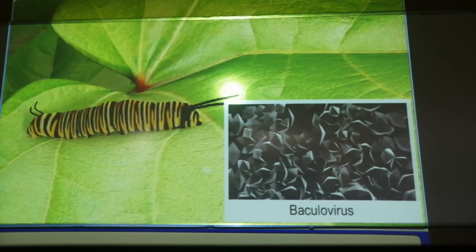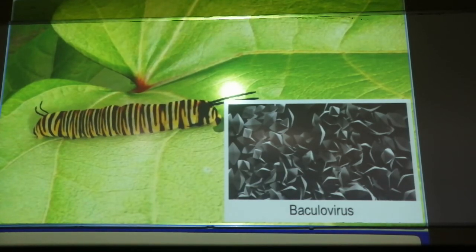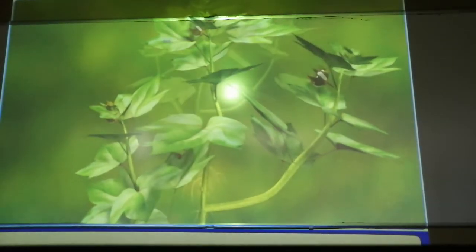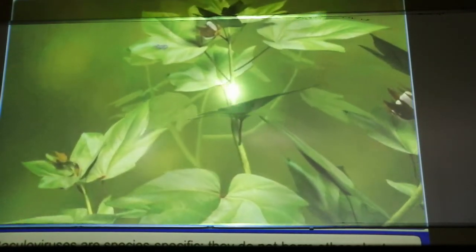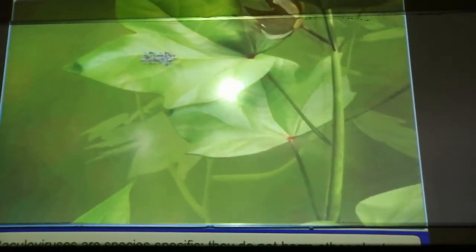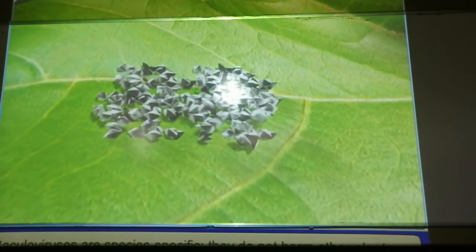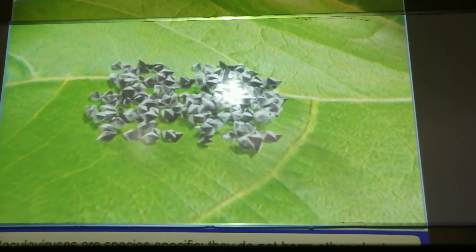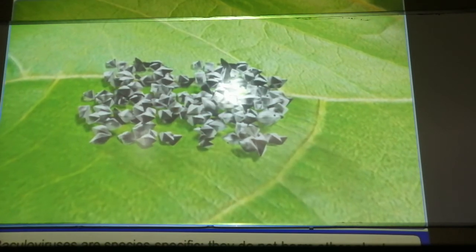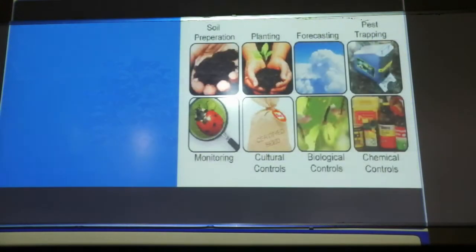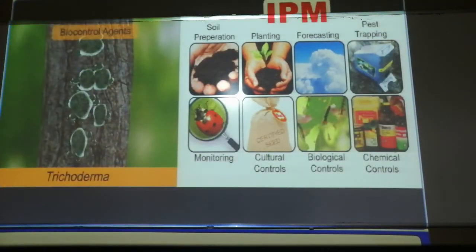Then one more is the baculovirus. Now baculoviruses are pathogens. They attack insects and other arthropods. The majority of baculoviruses used as biocontrol agents belong to the genus nucleopolyhedrovirus. Baculoviruses are species specific. They do not affect other plants and mammals. They only act on the target insect. They do not act on non-targets.